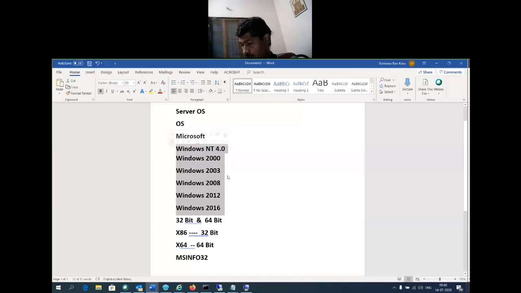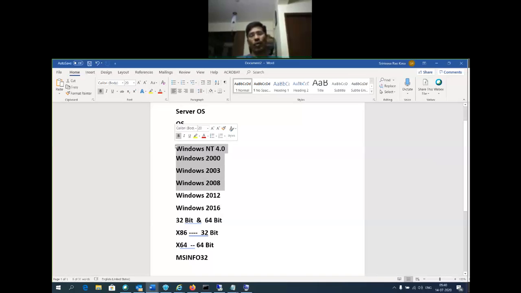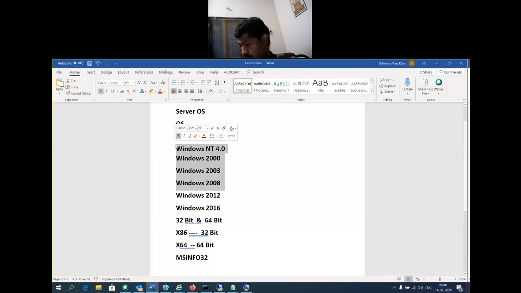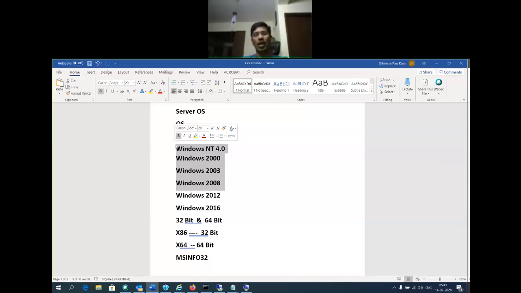So here, these are all old versions, with end of life support. End of life support means the vendor, Microsoft, is not going to release any patches or updates, or provide any support for these respective operating systems. Can I purchase a 2008 license now? I cannot purchase a 2008 license now. They are not going to provide it. They are not going to sell it.